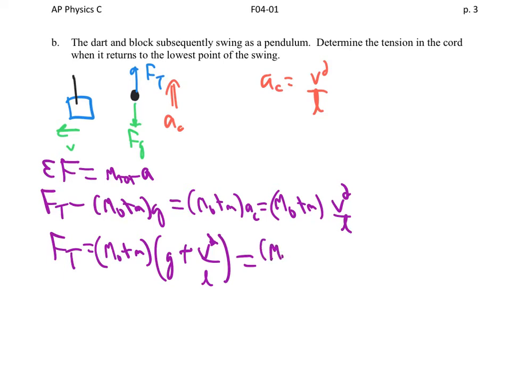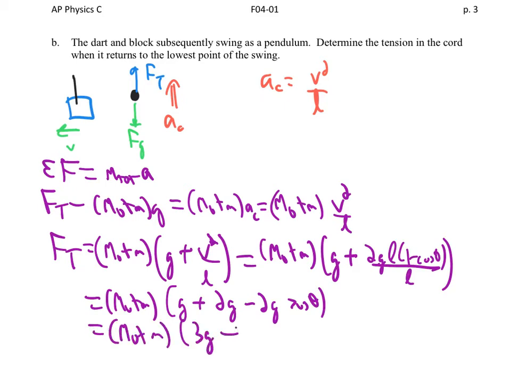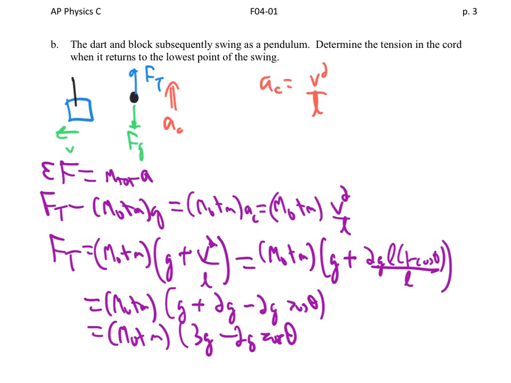But we got a value for v squared over L in the last problem, so I'm just going to put that in: 2gL(1 minus cos theta) over L. So we have (M0 plus little m) times (g plus 2g minus 2g cos theta), or (big M0 plus little m) times (3g minus 2g cos theta), which can be moderately simplified as (big M0 plus little m) times g times (3 minus 2 cos theta).